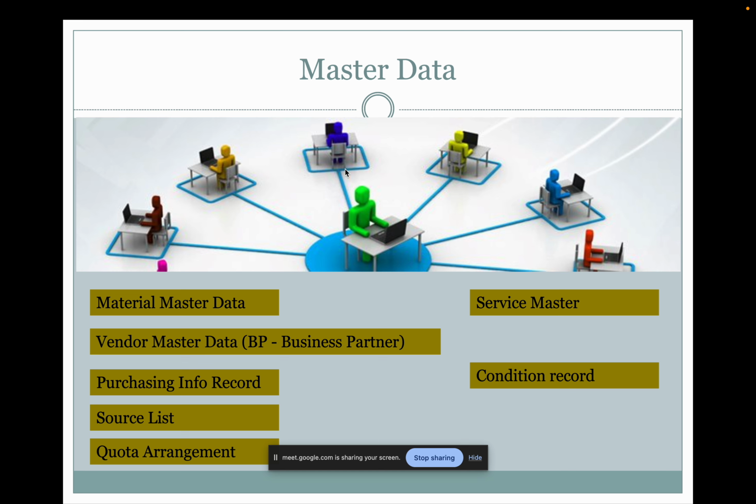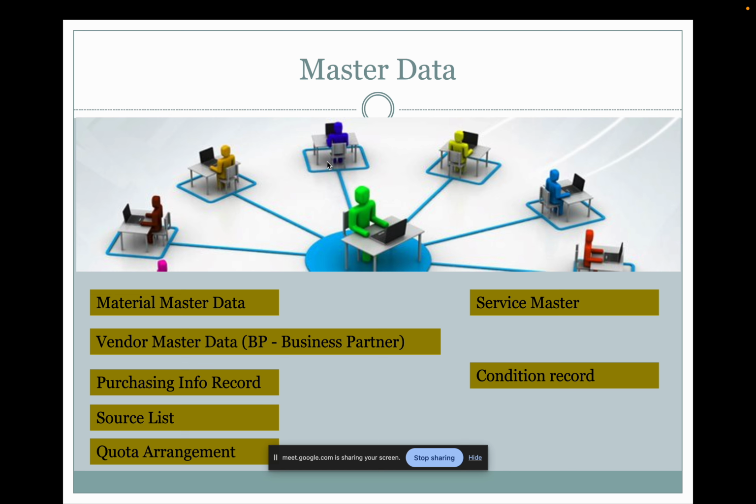Every module, every area has its own separate master data. Like SD, sales and distribution, will have the customer master record, customer info records and their own separate condition records. So in MM we have these condition records. Clear? Yes, sir. Okay.